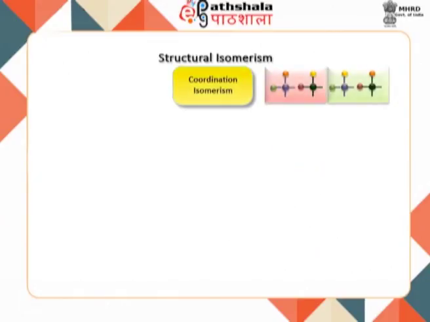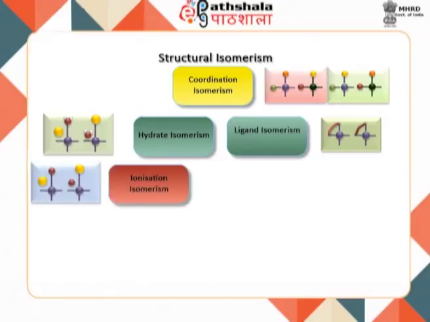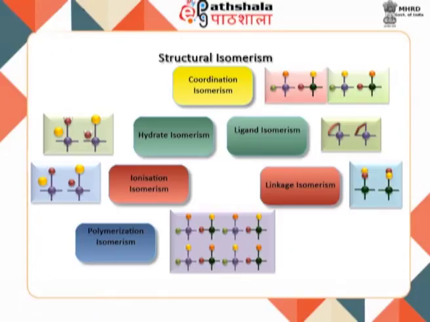Let us first learn about constitutional isomerism. Constitutional isomers are molecules that have the same number and types of atoms which are attached in a different order. These isomers have very different physical and chemical properties. There are numerous forms of constitutional isomerism, and these are hydrate isomerism, ligand isomerism, ionization isomerism, linkage isomerism, polymerization isomerism, and coordination position isomerism.